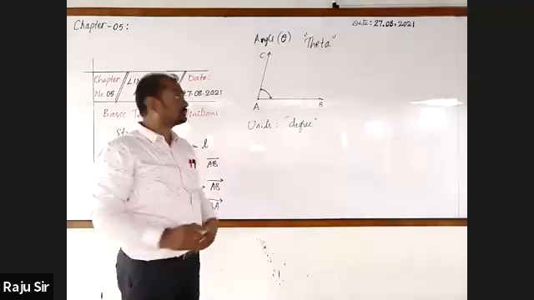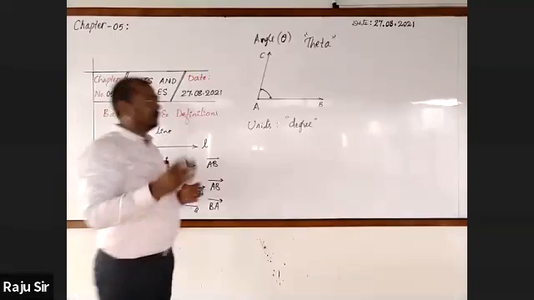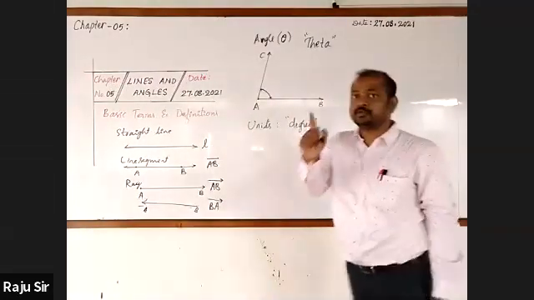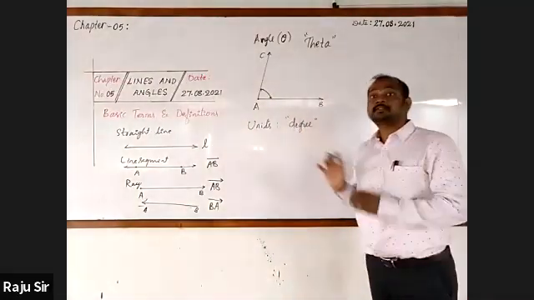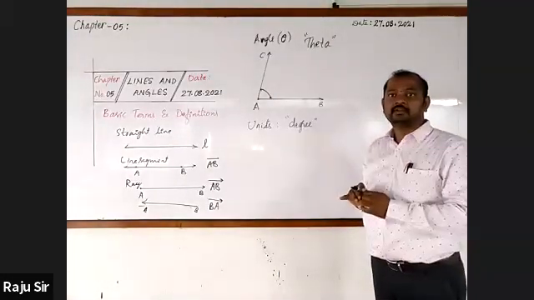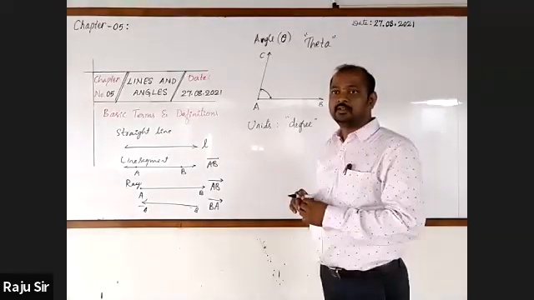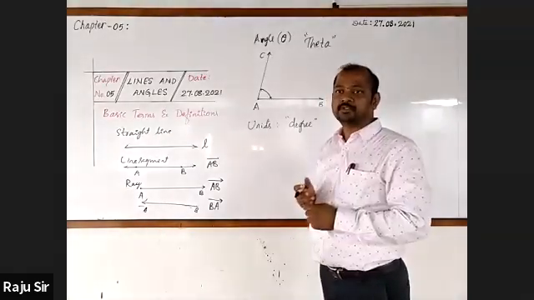Got it? But while naming the angle with a symbol, you use the symbol called slant L, capital slant L, or else straight L, or else cap will also be used.